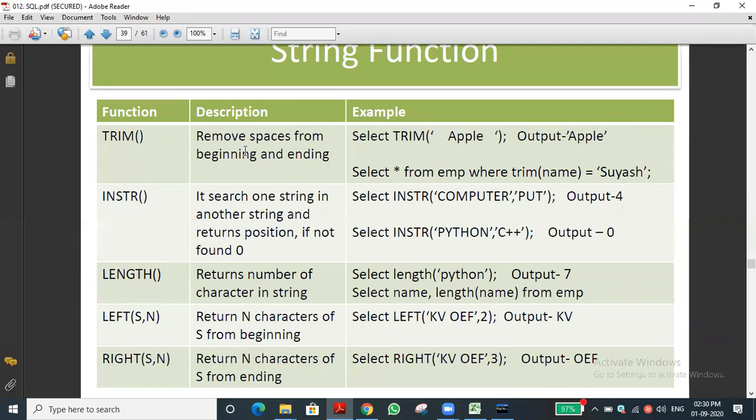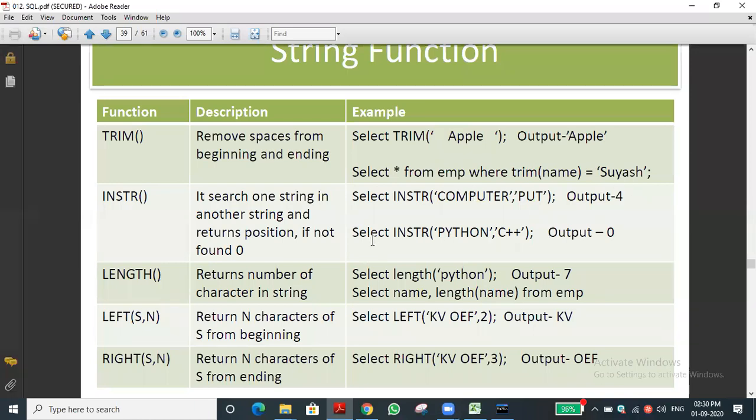INSTR is one of the functions. It will return the position of the substring. For example, see the example computer. Suppose we want to find the word put. Which is the starting position? Here it is based on the length, not the index. You can see COMP, so this is the fourth letter. The output will be 4.